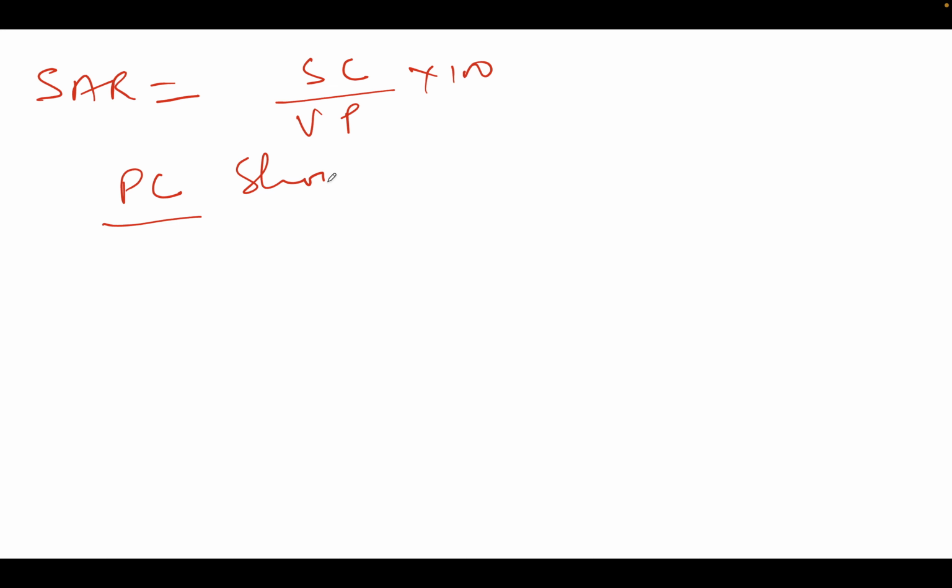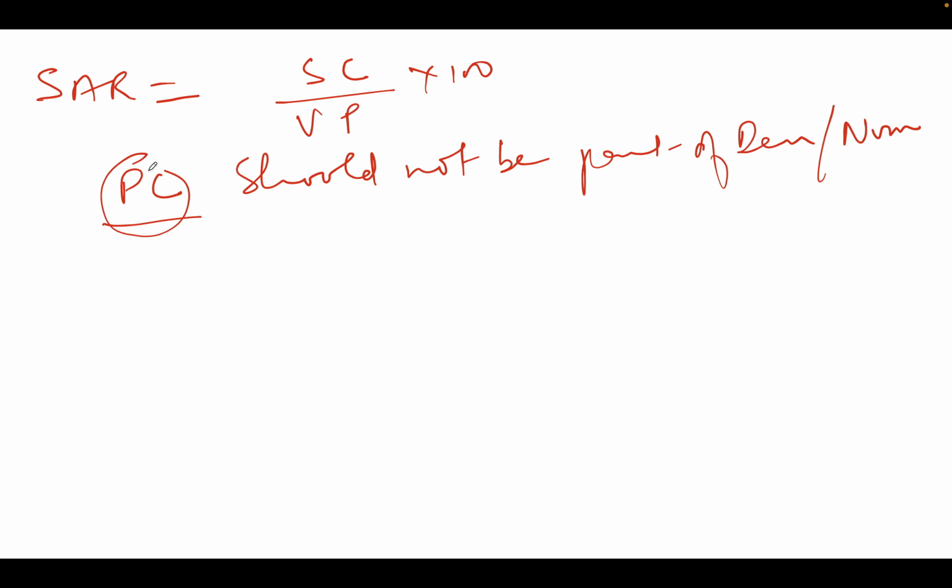Now, what is the most important thing in secondary attack rate? Secondary attack rate is secondary cases out of the vulnerable population into 100. One thing we have to remember: the primary case should not be part of the denominator, neither should it be part of the numerator, right? The primary case should not be part of the denominator, and it should not be part of the numerator.